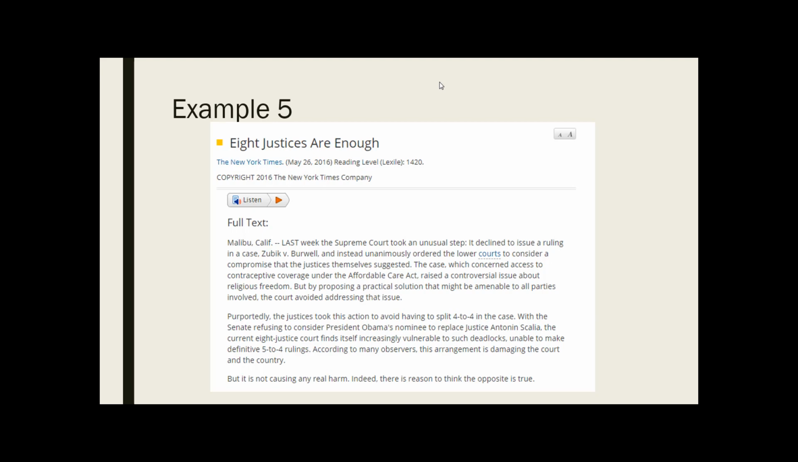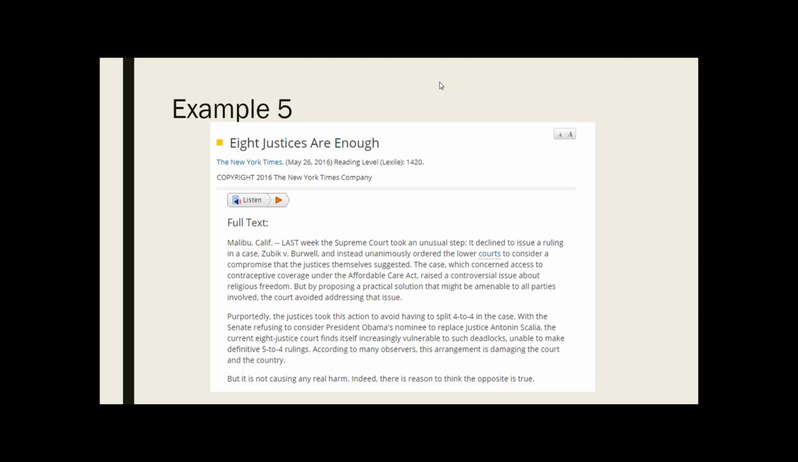We can also look down at the very last sentence of this, where after kind of giving a summary of the facts around that current moment, it suggests, the fact that there are only 8 justices at this point in time on the Supreme Court is not causing any real harm. Indeed, there is reason to think the opposite is true.